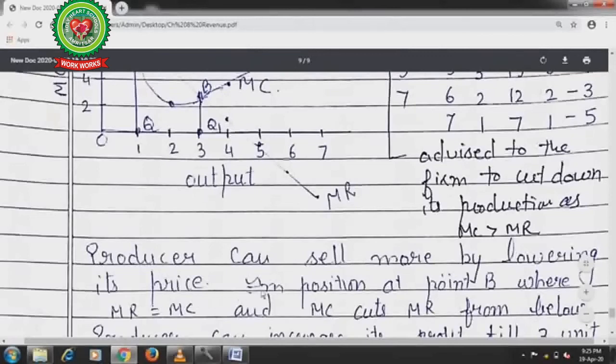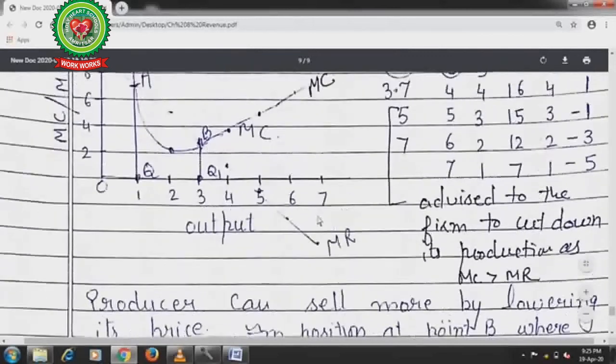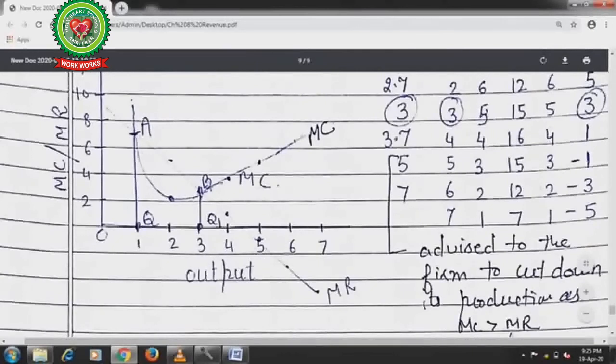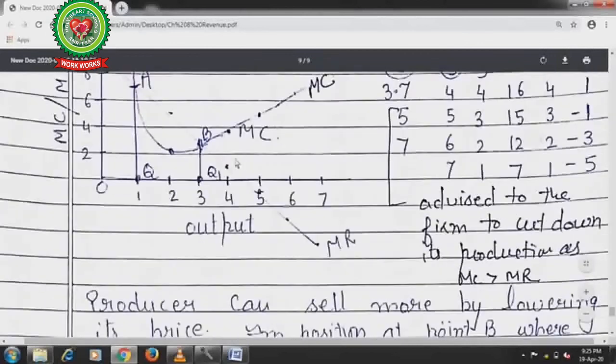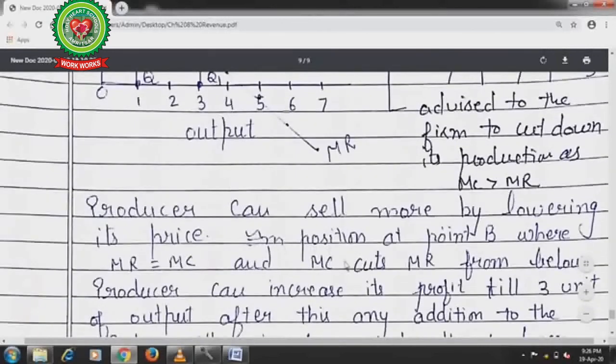Equilibrium position at point B. Here, where MR is equal to MC and MC cuts the MR from below. You can see from here MC cuts the MR curve from below.